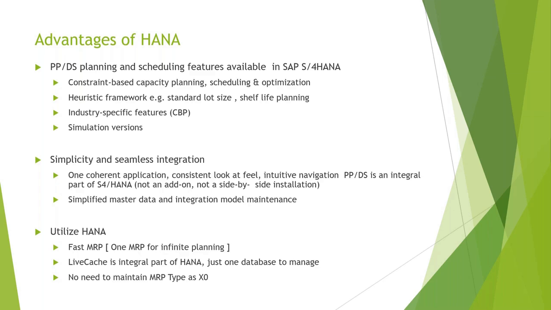So an example is your standard lot size, where the normal MRP planning is the same as standard lot size planning, infinite planning, and considering your lot size and other constraints from material master. Then shelf life planning. PPDS supports shelf life planning.